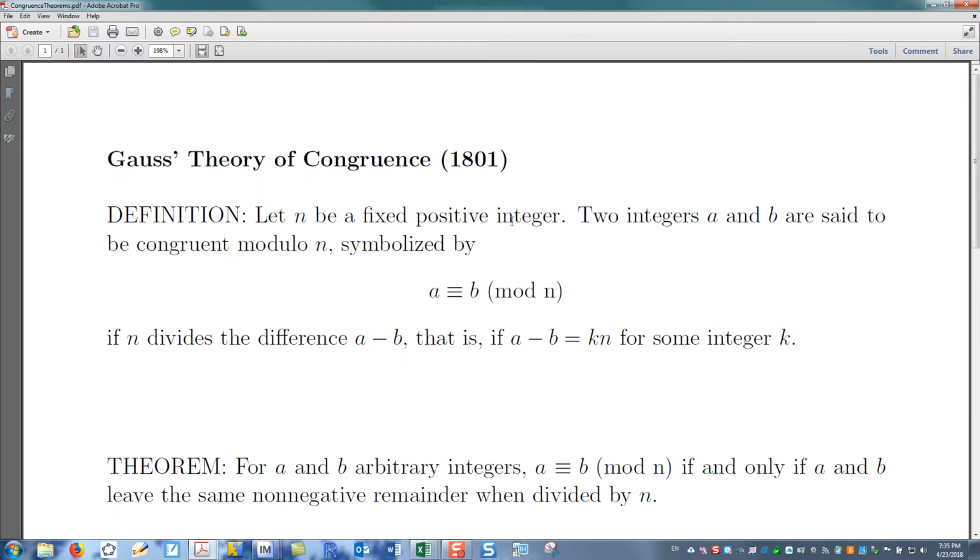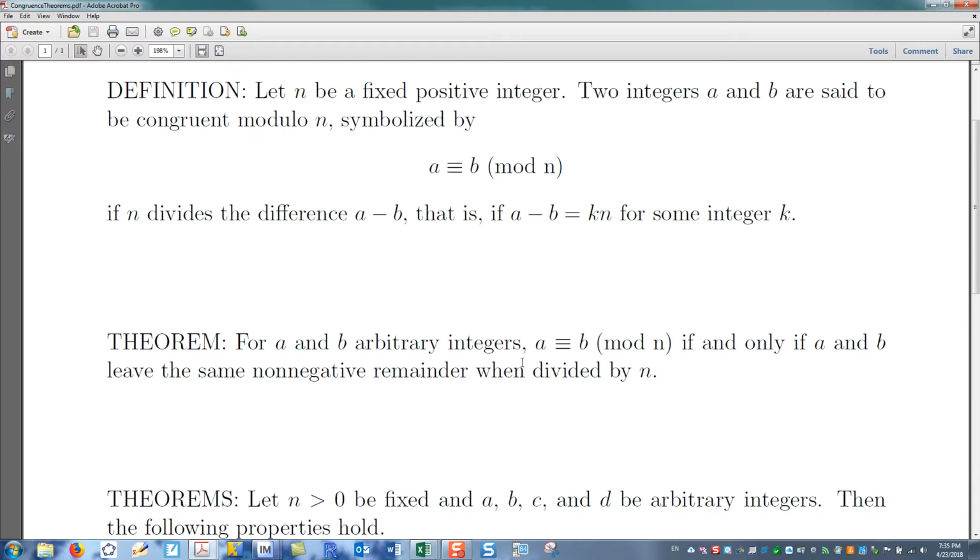So let's look first at what it means to be congruent. It says, let n be a fixed positive integer. Two integers a and b are said to be congruent modulo n, symbolized by a ≡ b, or what we call a congruent to b, mod n, if n divides the difference a minus b, that is, if a minus b can be written as kn for some integer k. And he goes on to say that a and b are congruent mod n if and only if a and b leave the same non-negative remainder when divided by n. So let's take some time and think about congruence here and prove this theorem.